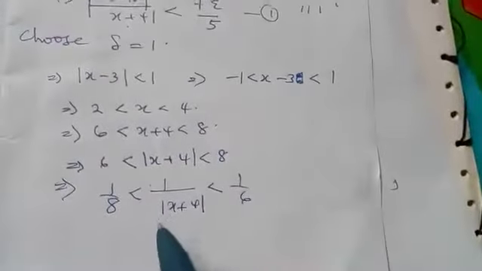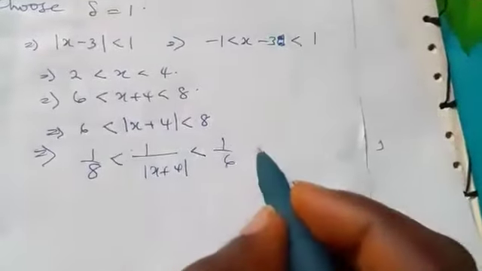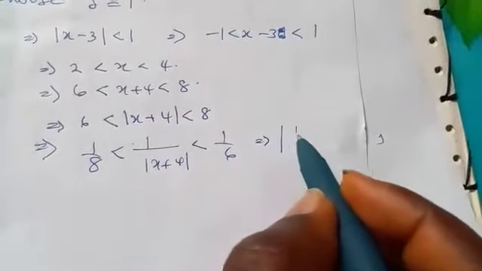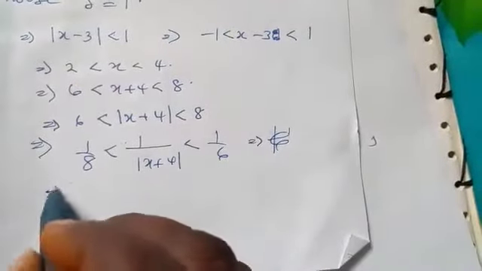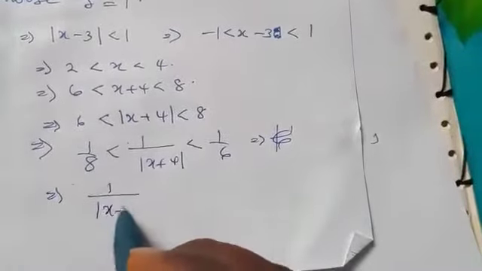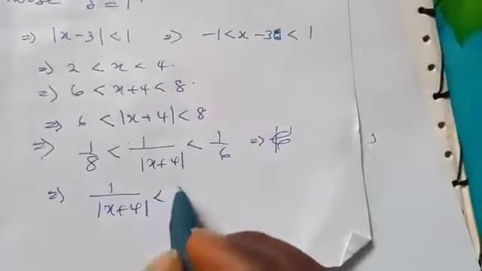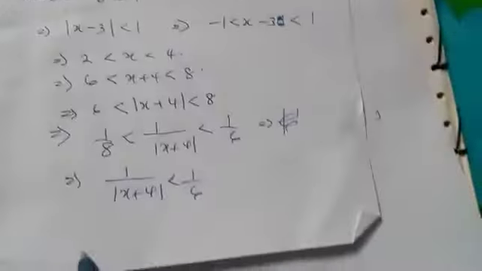Now, we have known the value for this. So we can conclude that 1 over s plus 4 is less than 1 over 6. So we can now come back to 1.